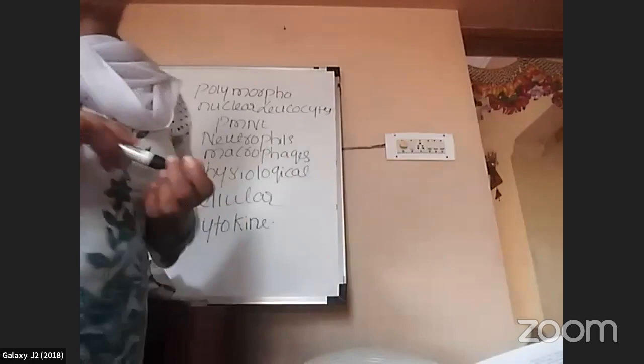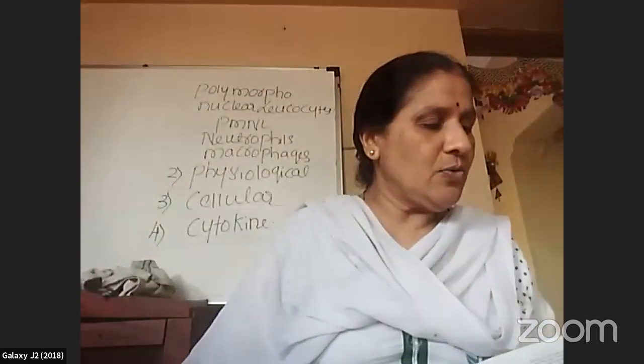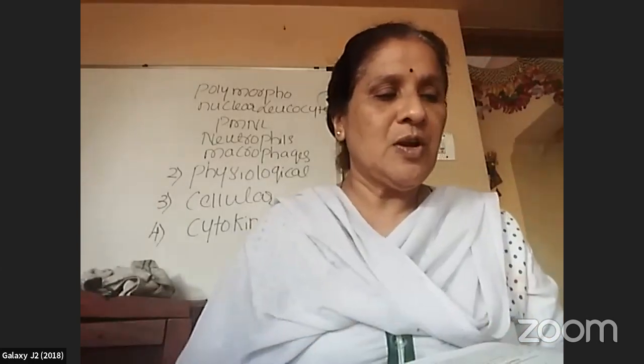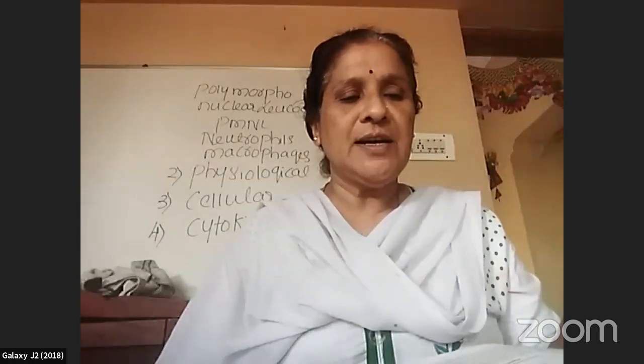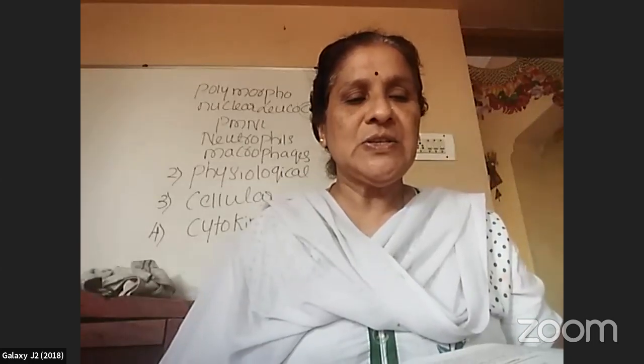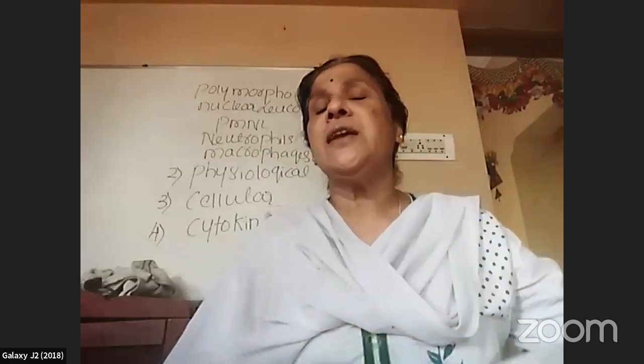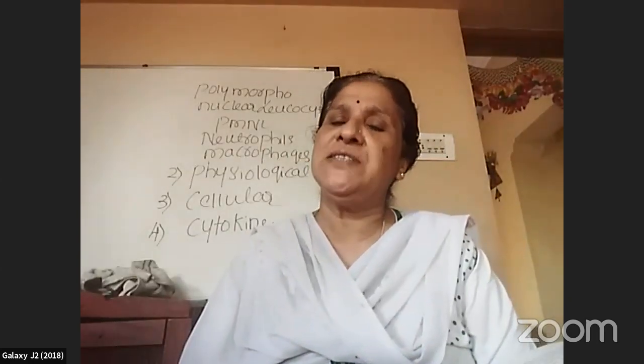These are different types of WBCs only. Then there are monocytes, natural killer cells, macrophages. These are all phagocytic in nature. Different types of WBCs.